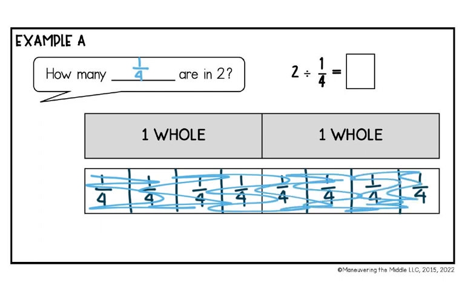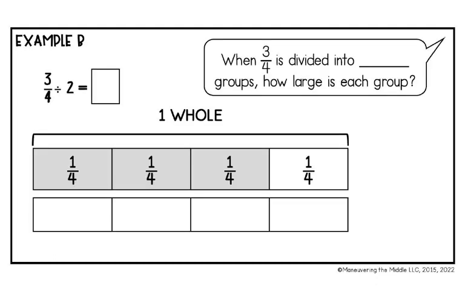So to figure out how many 1/4 we had, all I have to do is count them. So we had 1, 2, 3, 4, 5, 6, 7, 8. So 2 divided by 1/4 is 8. So let's now look at example B, and we're going to do the same process.